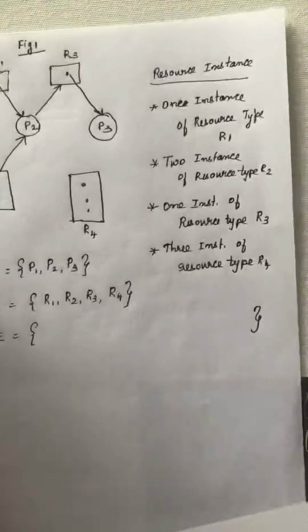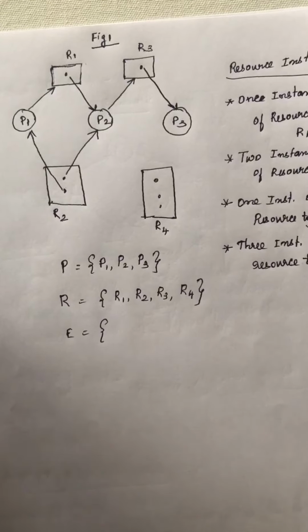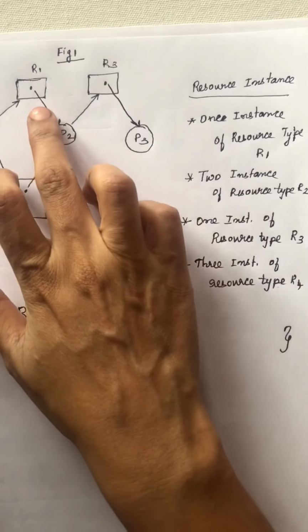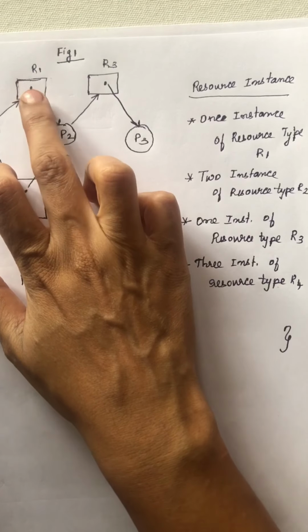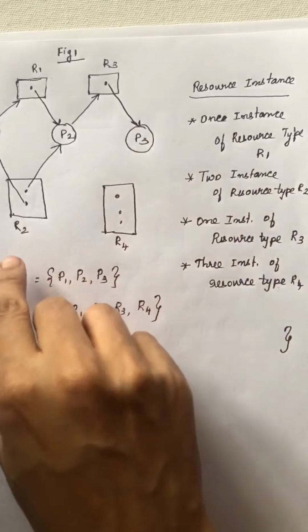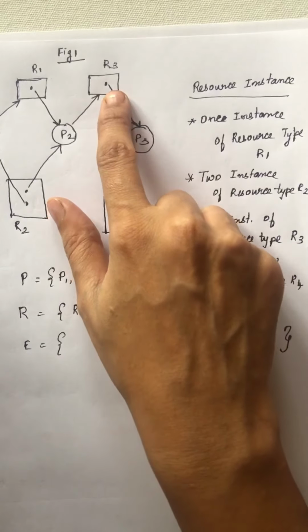Now we will see one simple example of a resource allocation graph. In this, we have a set of 3 processes, P1, P2, P3, and 4 resource types, R1, R2, R3 and R4, which are represented in this diagram. And we have edges. I'll draw these edges. Before that, we will see how many instances are there in each resource type. For example, resource R1 has 1 instance. That means there is only 1 dot. So 1 instance of resource R1. Coming to R2, you have 2 instances. Coming to R3, we have 1 instance.